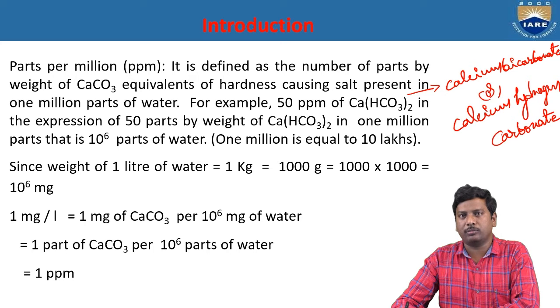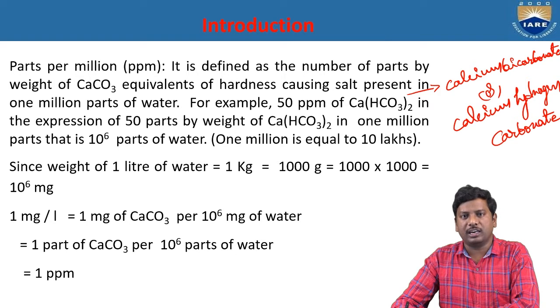This parts per million measures the expression of hardness in terms of the equivalence of calcium carbonate. For example, 1 liter of water is equal to 1 kg of water, and 1 kg is equal to 1000 grams, which is 1000 into 1000 milligrams. So 1 milligram per liter is 1 milligram of calcium carbonate for 10 power 6 milligrams of water. That means one part of calcium carbonate present in 10 power 6 parts of water is equal to 1 ppm.